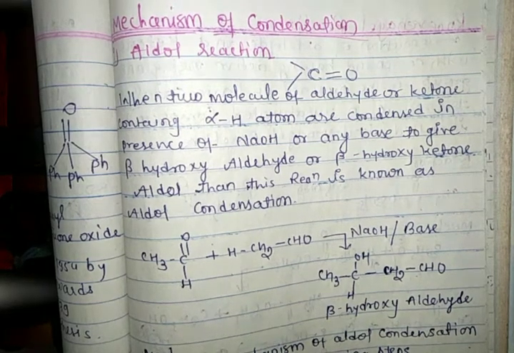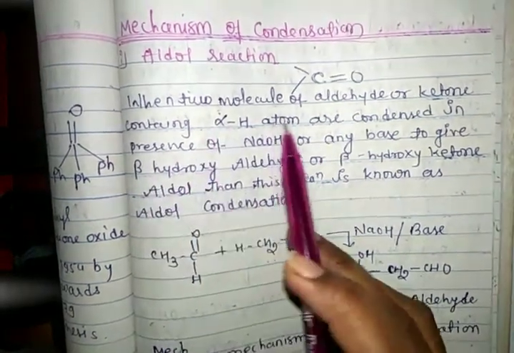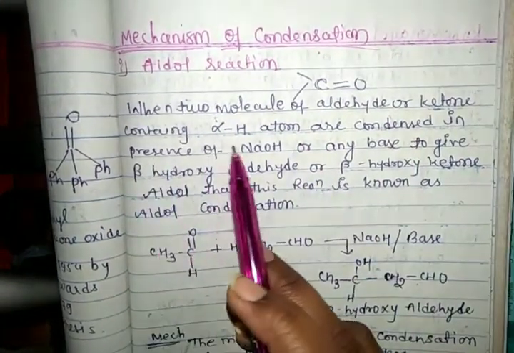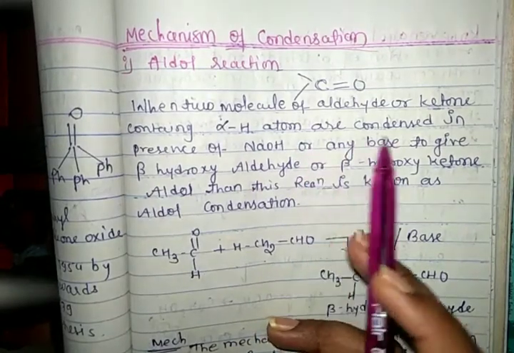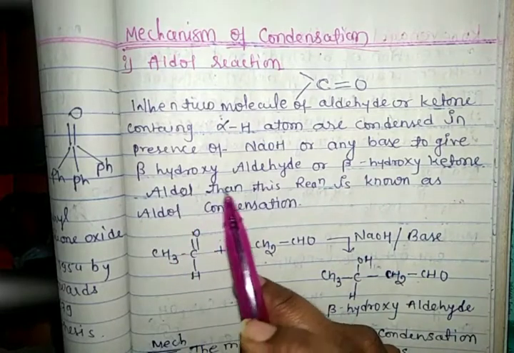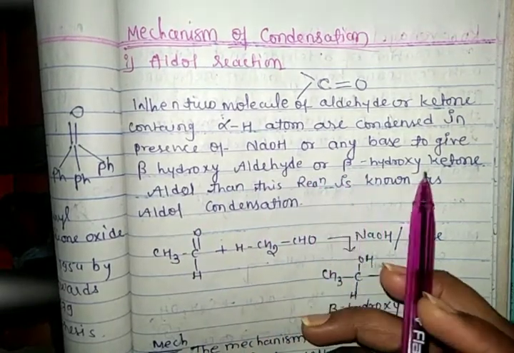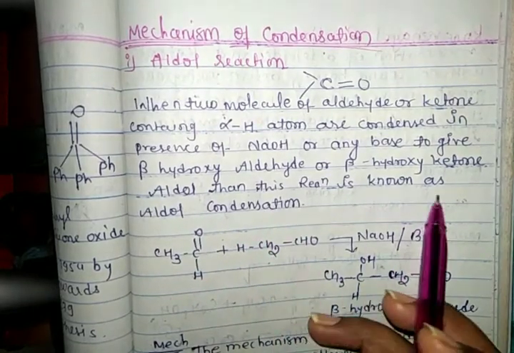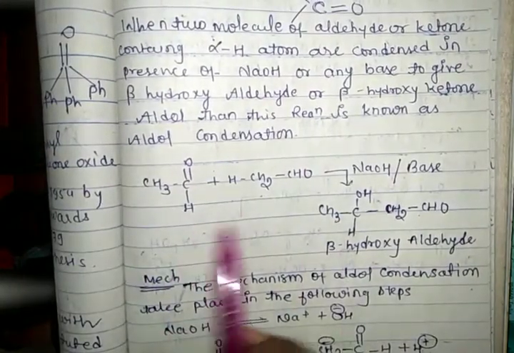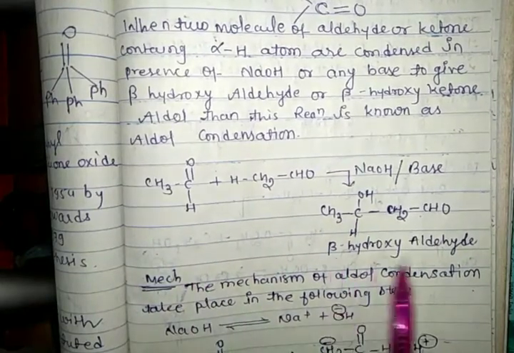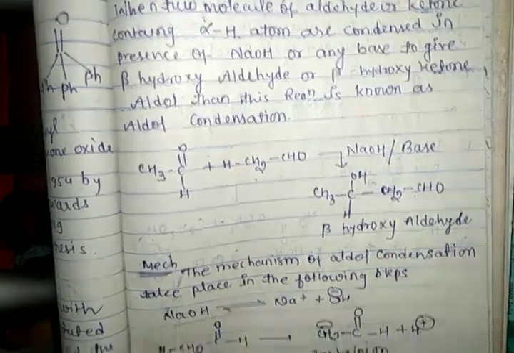In this, when two molecules of aldehyde or ketone containing alpha hydrogen atoms are condensed in the presence of NaOH or any base to give beta hydroxyaldehyde or beta hydroxyketone, aldol, then this reaction is known as aldol condensation. So here is given the reaction of aldol condensation, or the formation of beta hydroxyaldehyde, and also